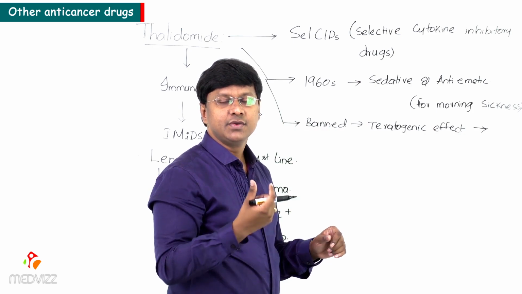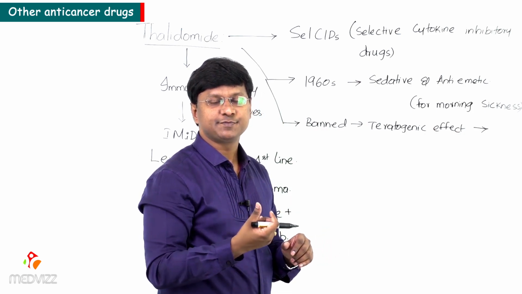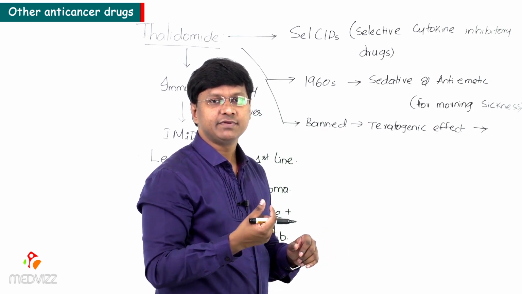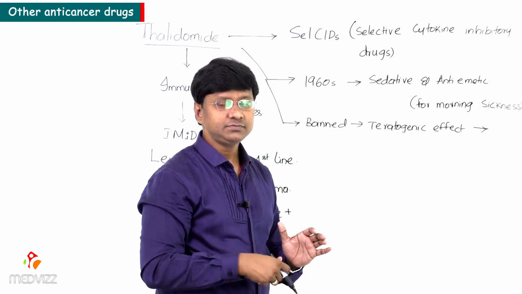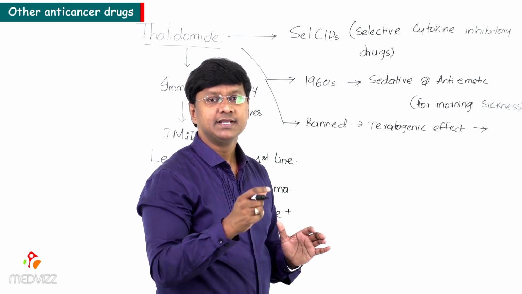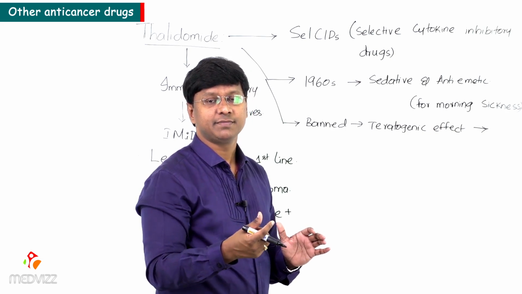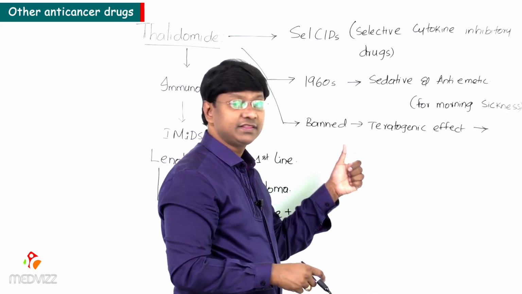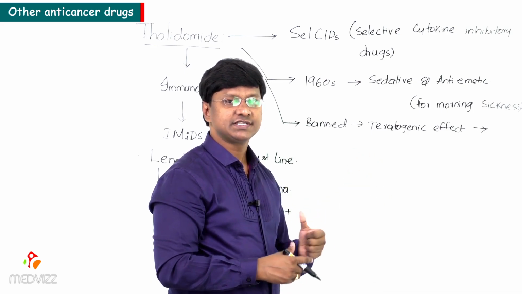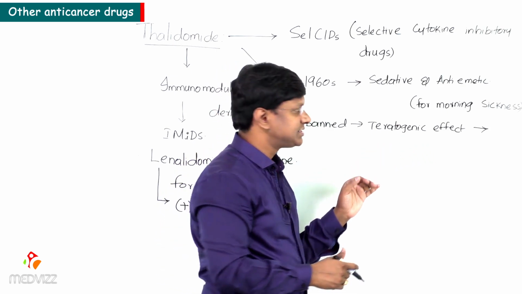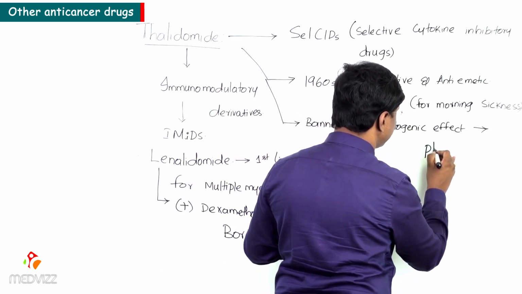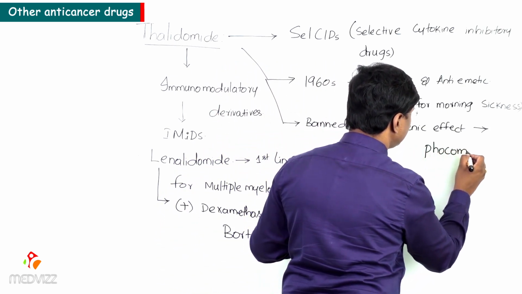It is nothing but when a pregnant female takes this particular drug thalidomide, there will be abnormality in the organ formation within the fetus, right? There will be structural abnormalities within the fetus when the pregnant female takes this drug, that is called teratogenic effect. So this was banned because of its teratogenic effect. And what was the teratogenic effect?